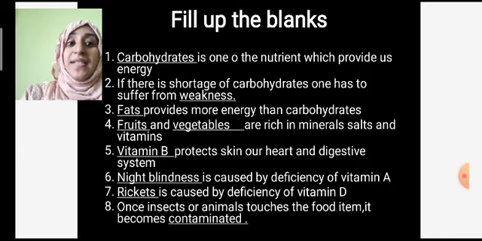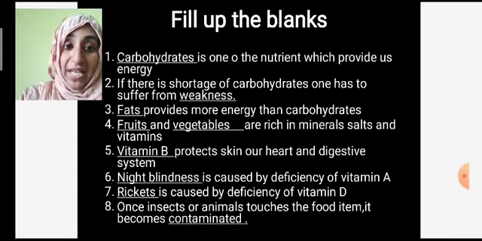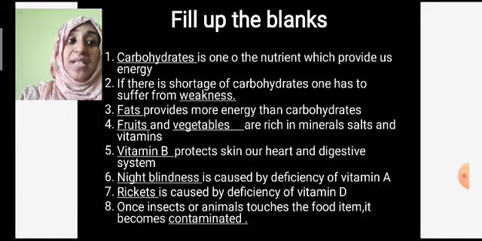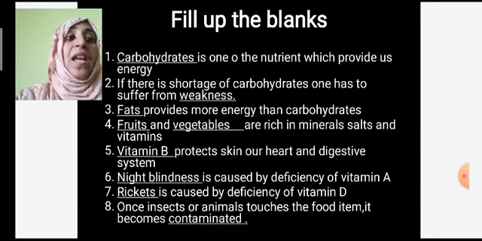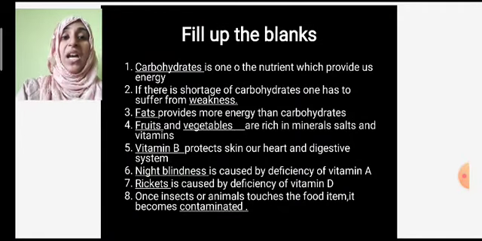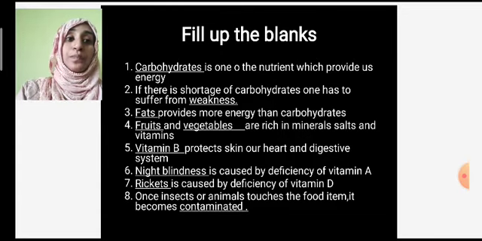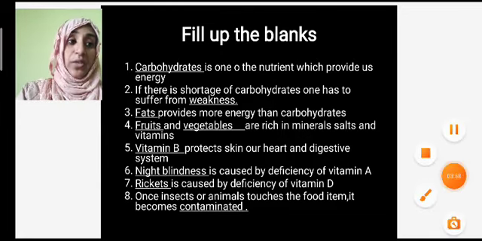Next, once insects or animals touch the food item, it becomes dash. What does it become? It becomes contaminated. That is dirty. Once insects or animals touch the food items, it becomes contaminated. These are the few fill up the blanks that you have to learn, students. Write it in your classwork book. Learn it perfectly. Okay, so let's go with another question.